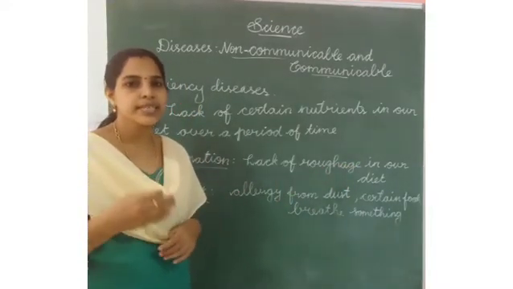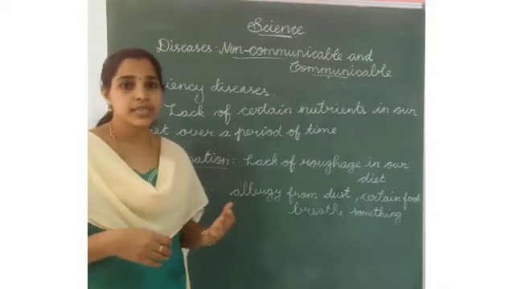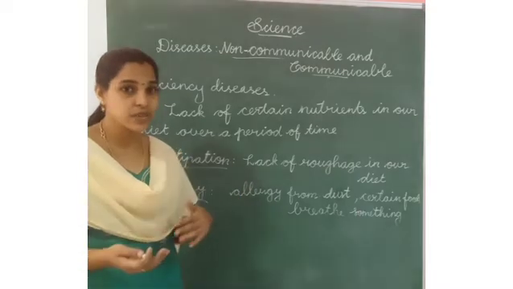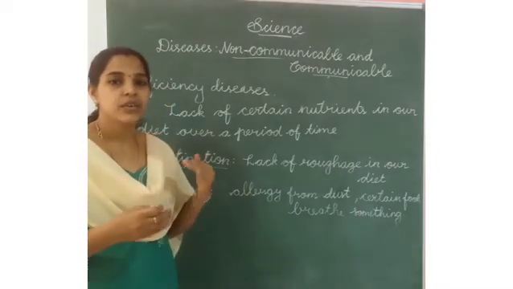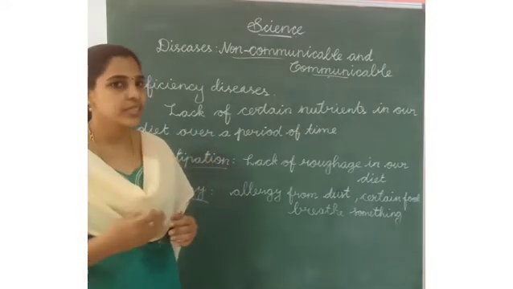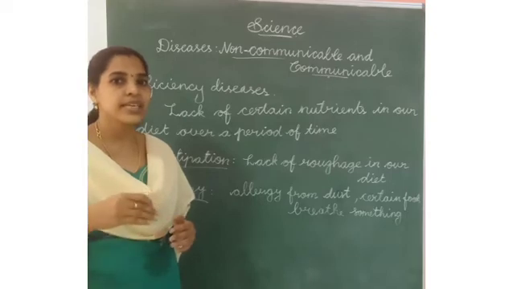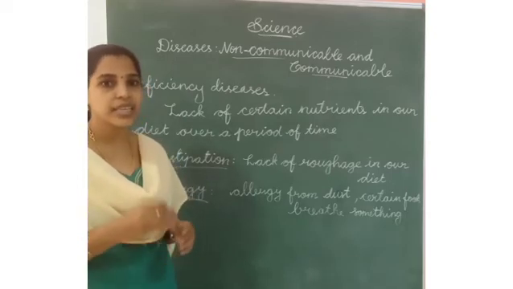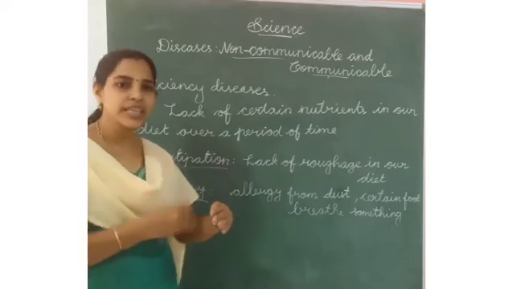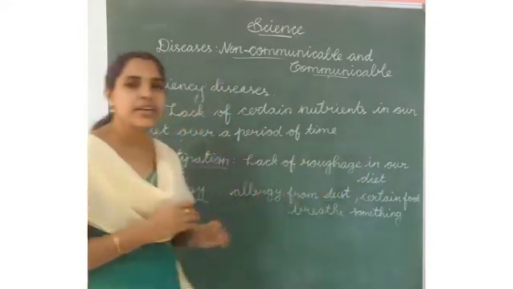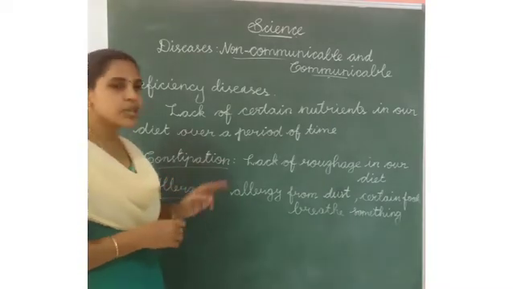Roughage means different types of food items: grains, greens, green leaves, cereals, fresh fruits and vegetables, raw vegetables, and fibers, that means green leaves. These are the roughage food items. If we reduce the roughage food items in our diet, we will get constipation.